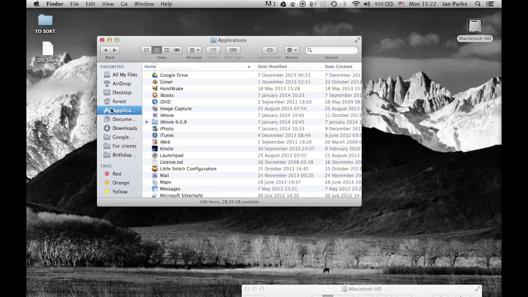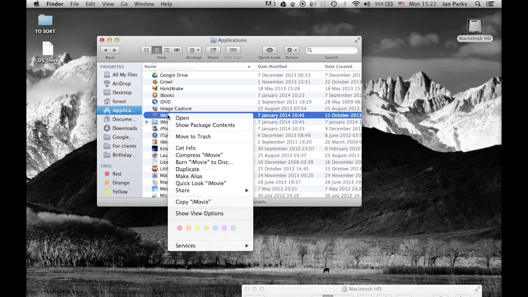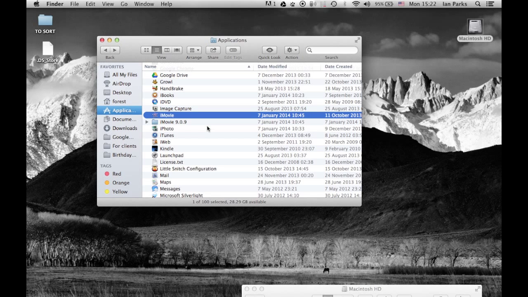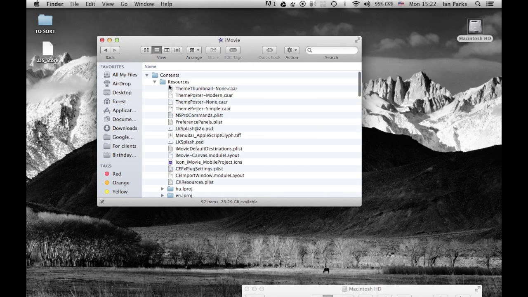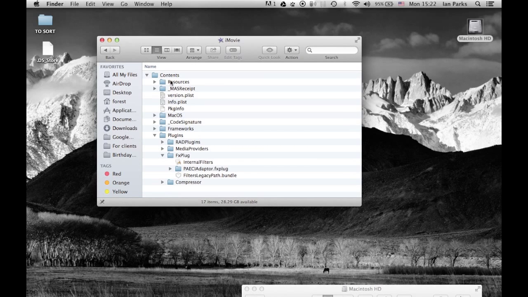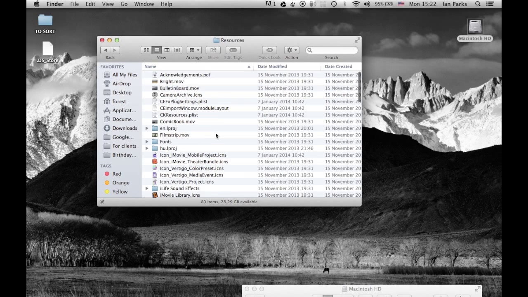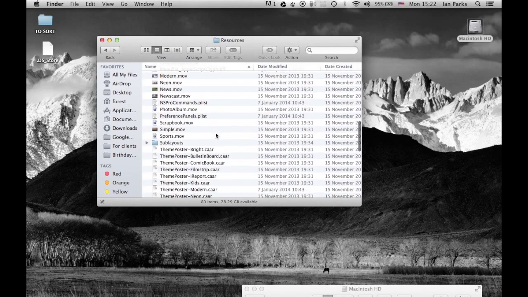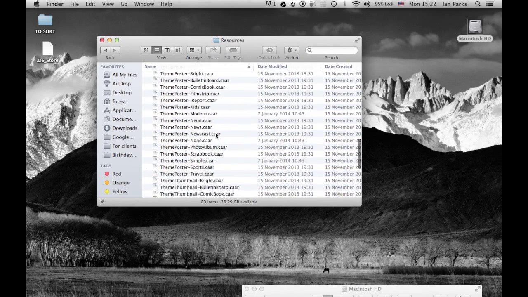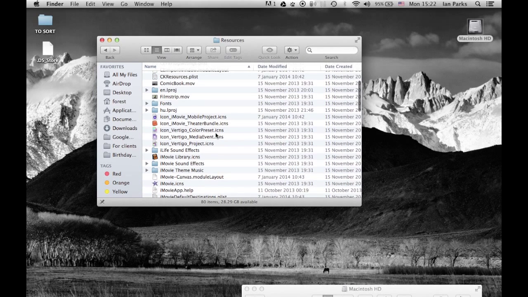So first, go to your Applications folder and find iMovie. And then if you Control-click and show the package contents, go to the Resources folder, which is here. And then from within there you'll find, just scroll down. Aha, there we go. iMovie's sound effects.